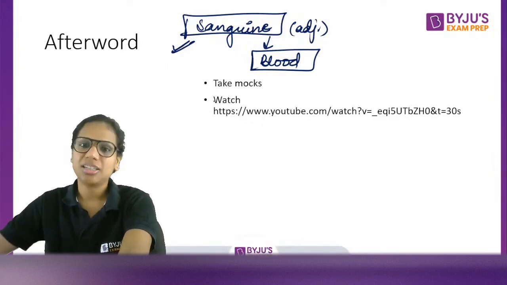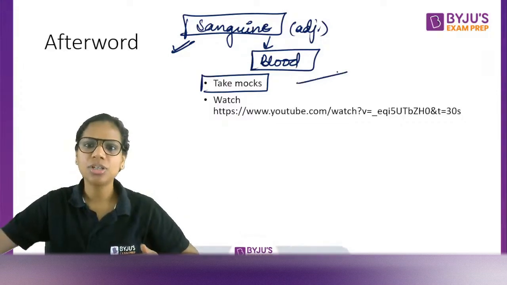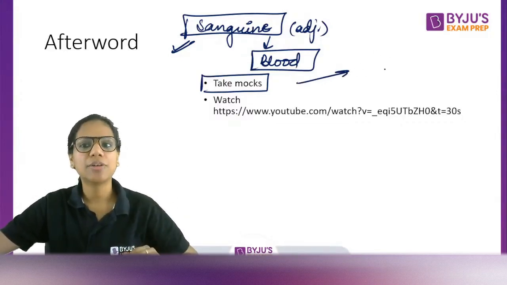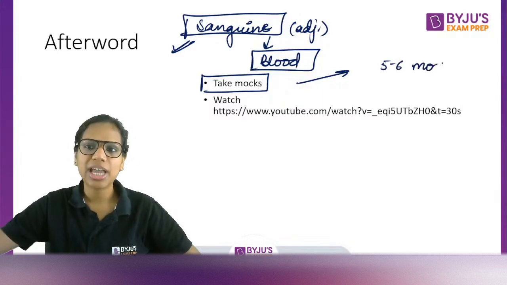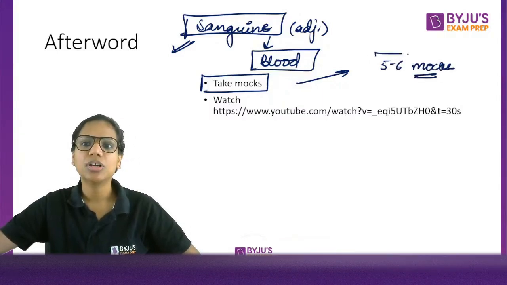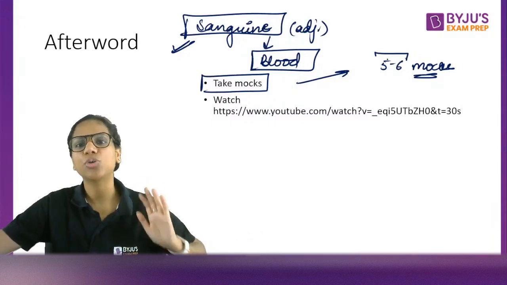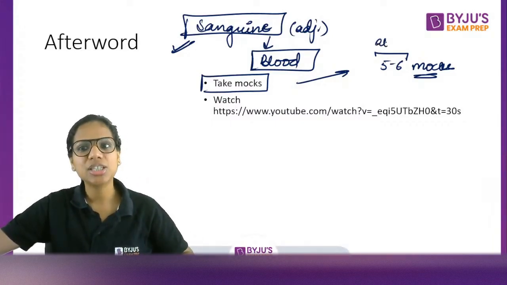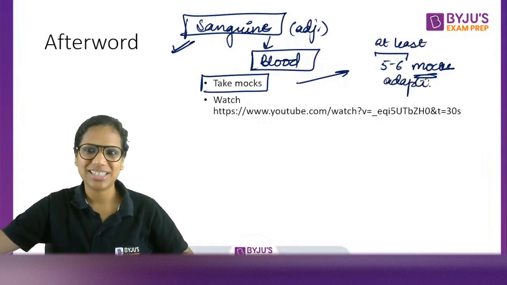Okay. And the answer is C for NMAT. Along with planning your preparation, please keep in sight that you will have to take at least 5 to 6 mocks. So populate your calendar in such a way that you have time for these mocks and you space them well depending on when you are taking the exam. At least 5 to 6, because the exam is adaptive. You have to get used to an adaptive exam.